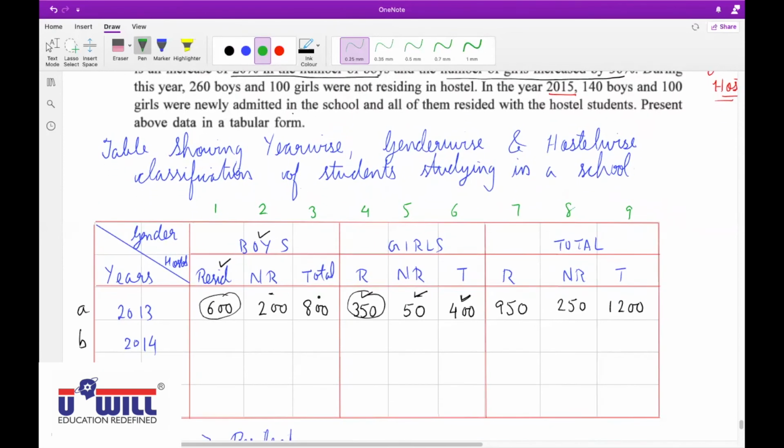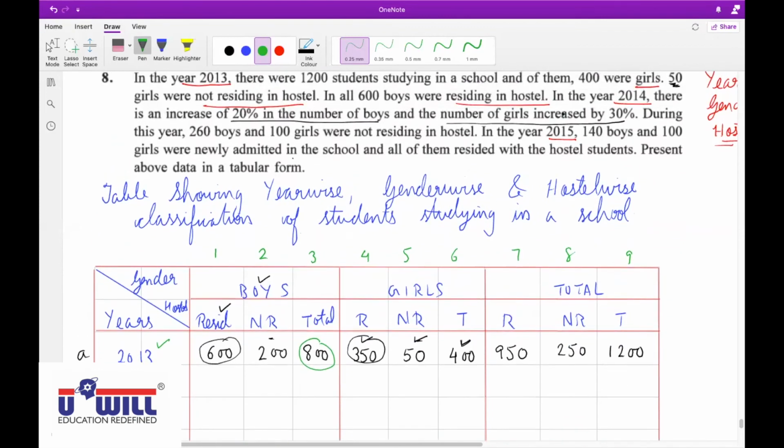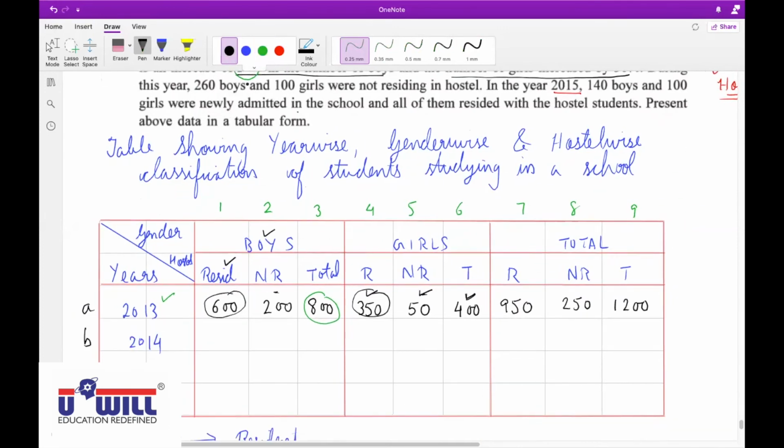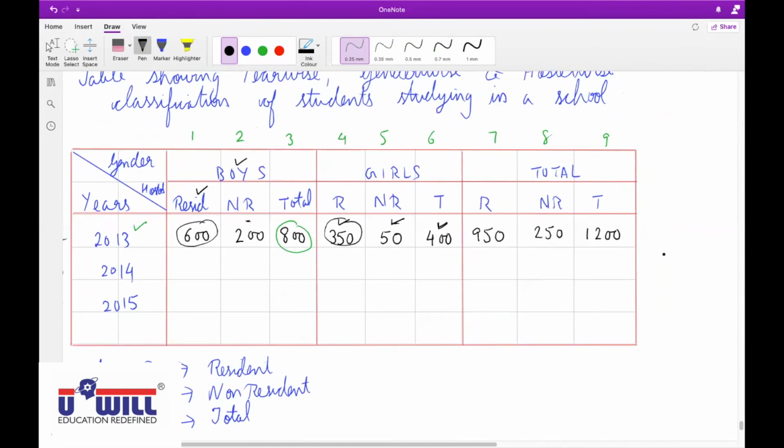See, there are 800 boys in all in the year 2013. Now they say that in the year 2014, there is an increase of 20% in the number of boys. From 800, they increased by 20%. So all of you directly do in calculator 800 plus 20%.